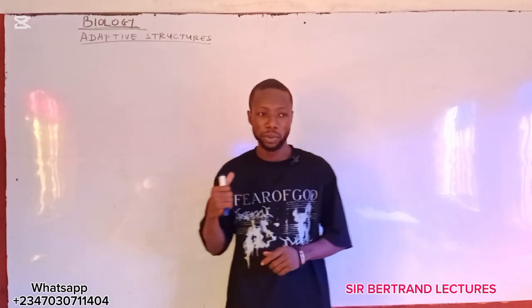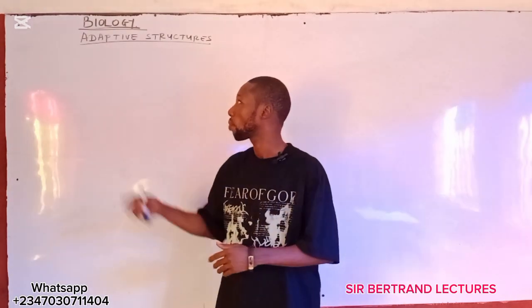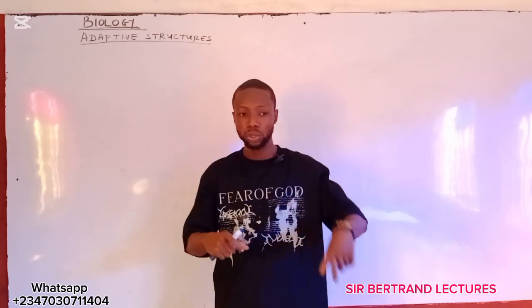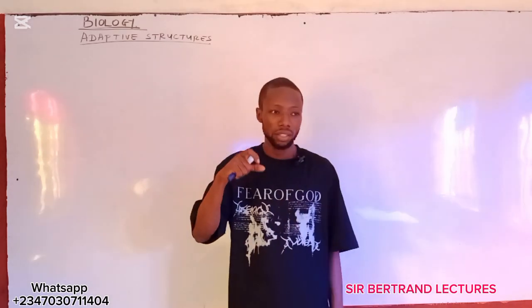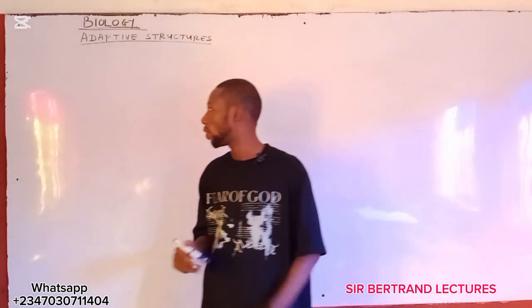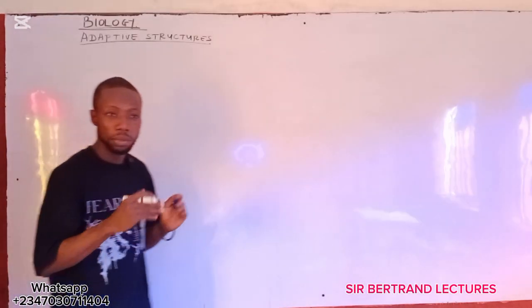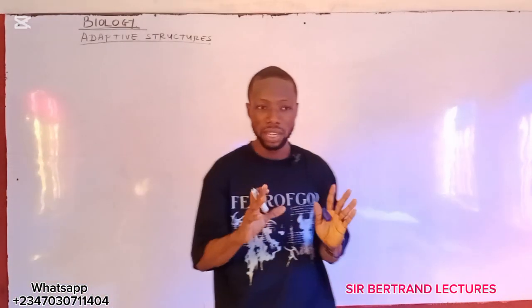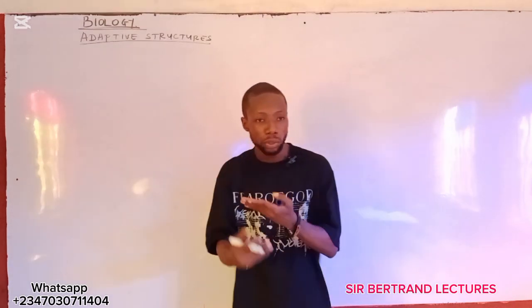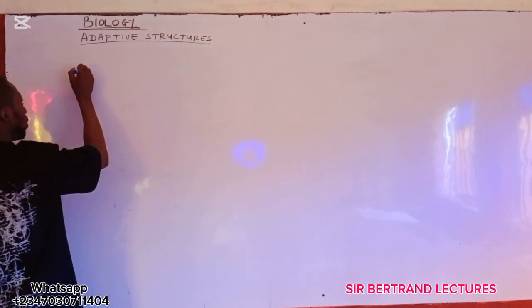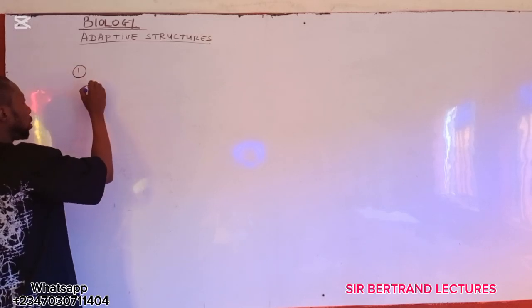And this is part of organic evolution. Now, we are going to focus our attention today on the beak of some birds. Beaks are categorized into different groups based on the structures, how they look, what they are used for. For example, number one, we have this beak here.